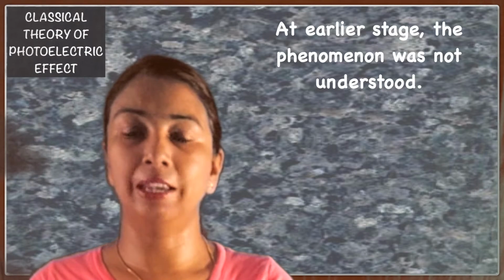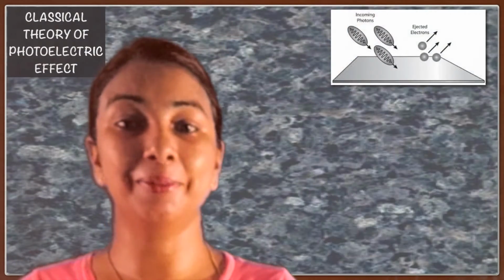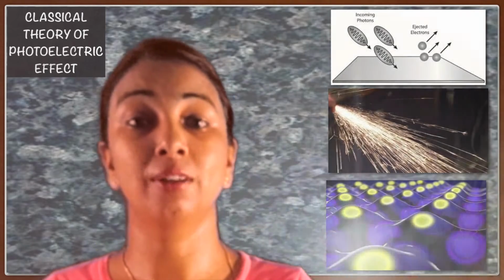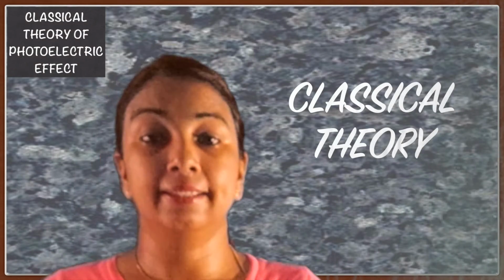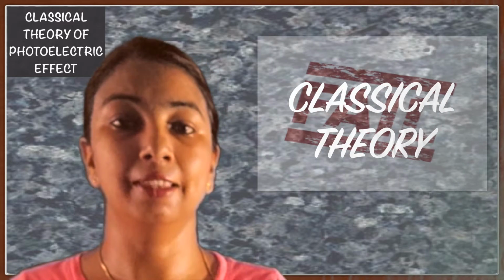As explained in the previous video, the photoelectric effect was discovered by Hertz. It was not understood at its earliest stage. Later on, it was discovered that the particles emitted in the photoelectric effect were electrons. But the classical wave theory of light fails to explain this phenomenon.